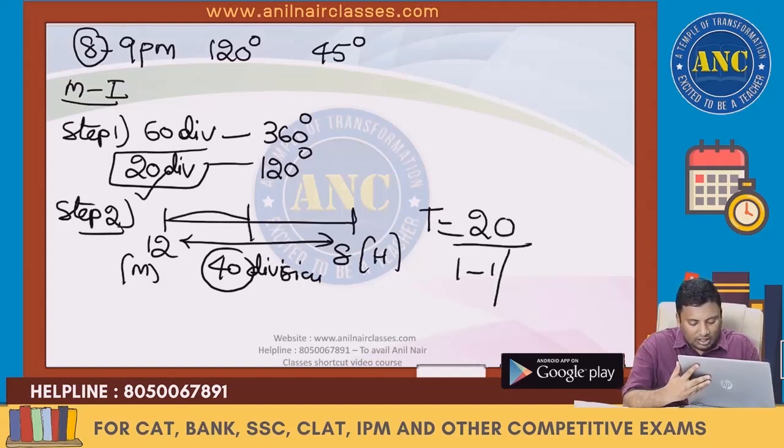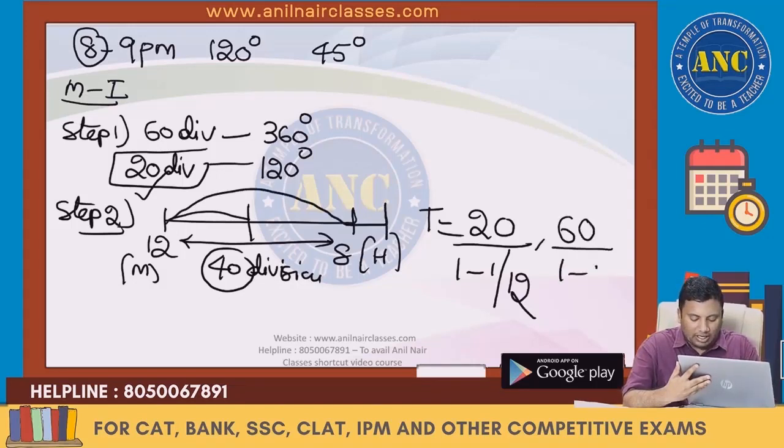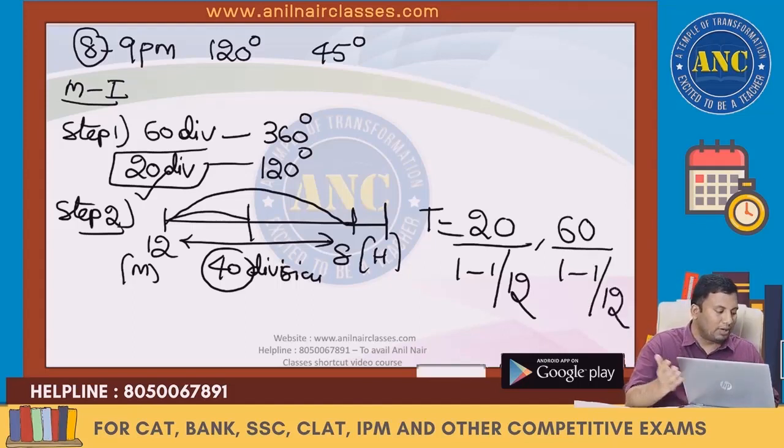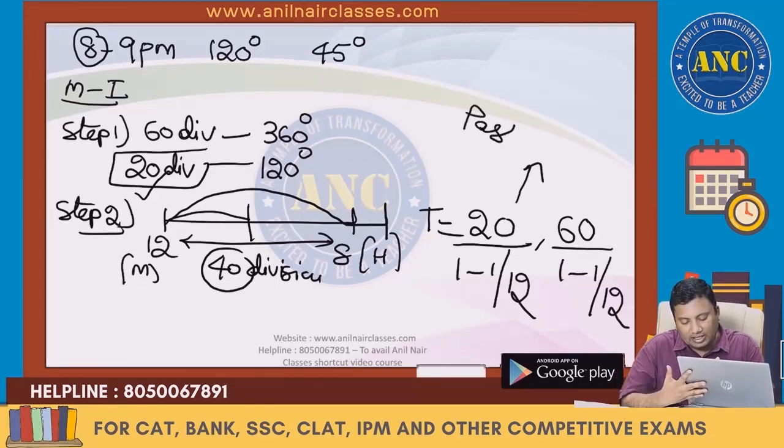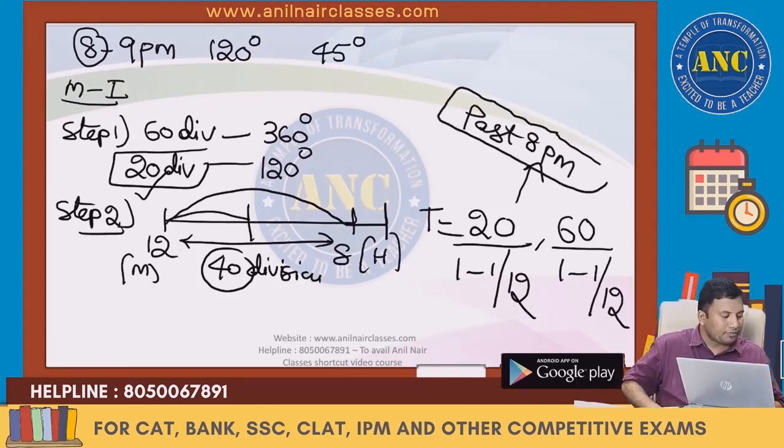20 by 1 minus 1 by 12. Or I want 20 after it travels 40. Go ahead 20. 40 plus 20 is 60 by 1 minus 1 by 12. All these are past 8 p.m. is the answer. In the previous question, it is past 5 p.m. is the answer. So it is 20 by 1 minus 1 by 12, or 60 by 1 minus 1 by 12. Method 1 is clear. Then I will discuss method 2.